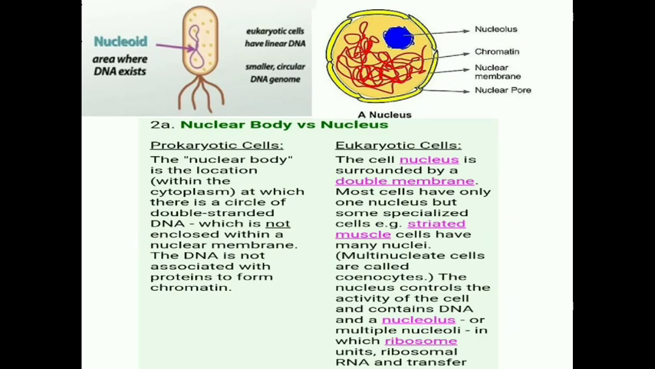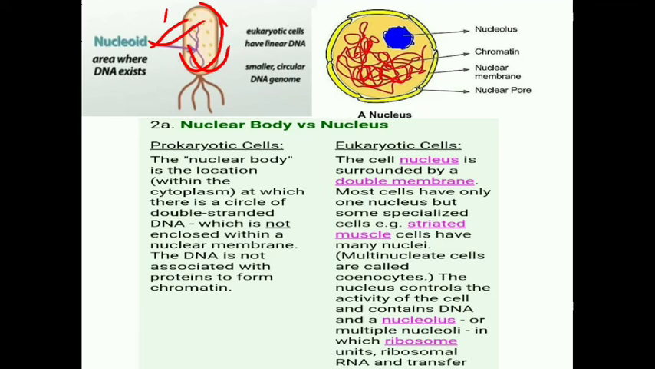Now, let us compare the main features of the two types of cells. First one, let us compare the nuclear body versus nucleus. Prokaryotic cells have a nuclear body located within the cytoplasm, in which there is a circle of double-stranded DNA which is not enclosed within a nuclear membrane, and such a nuclear region is known as the nucleoid. Nucleoid.